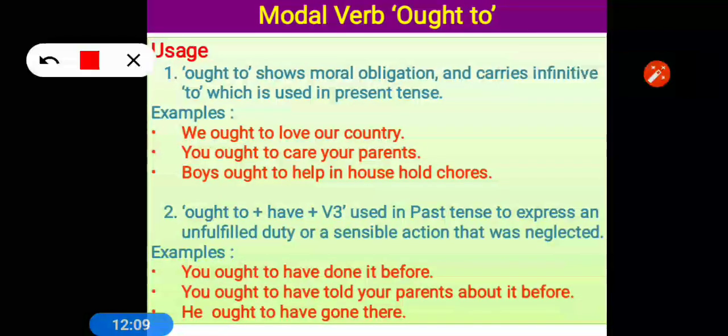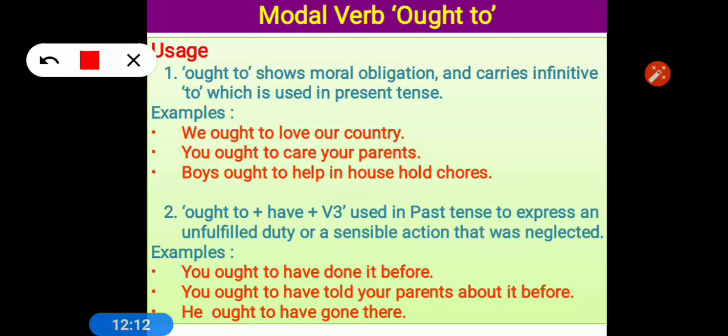Just now I told you that ought to is used to show duty or moral obligation. Moral duty, we can say. So for showing duty we use should, we use must, we use ought to. For spoken English, out of any three, anyone can be used. But if we talk about competitive exams, then should is used for advice, must is used for strong or compulsory duty, and ought to is used for moral duty. Moral duty means whether you fulfill your duty or not, it's not compulsory, it depends on you.